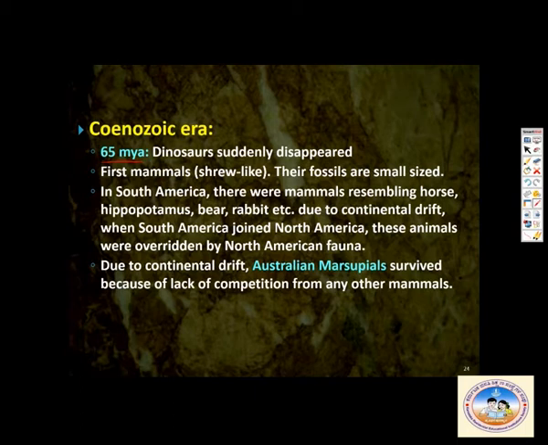Their fossils are small sized, whereas in South America there were mammals resembling the horse, hippopotamus, bear, rabbit, etc. Due to continental drift, when South America joined North America, these animals were overridden by North American fauna. Fauna means animals. Also due to continental drift, Australian marsupials survived due to lack of competition from other mammals.